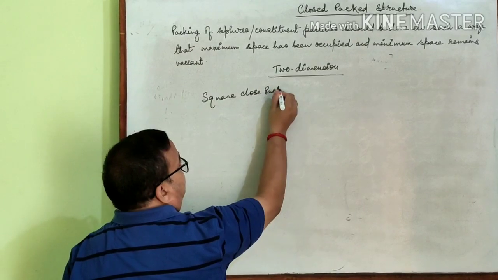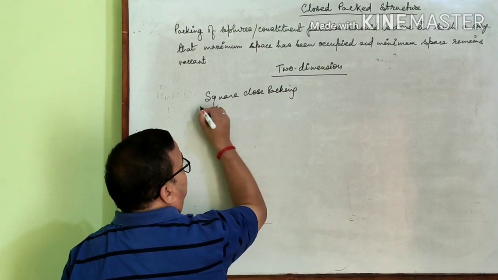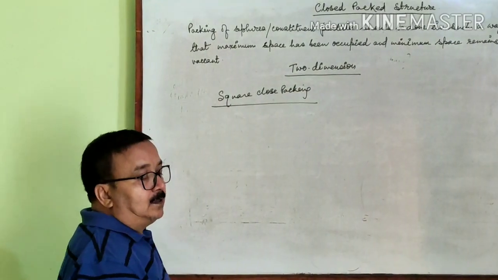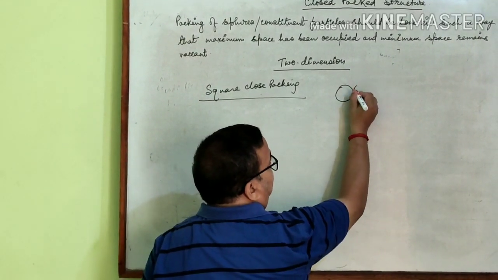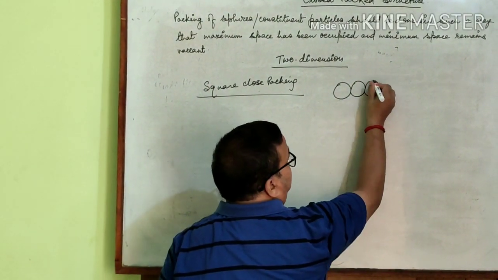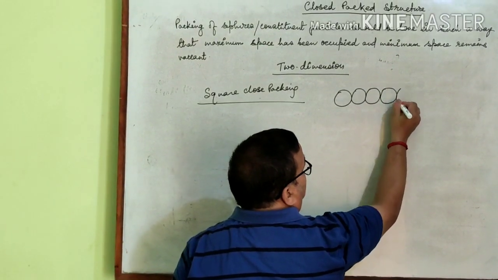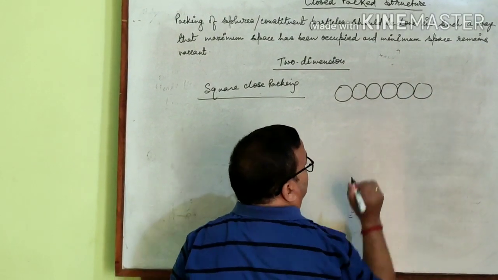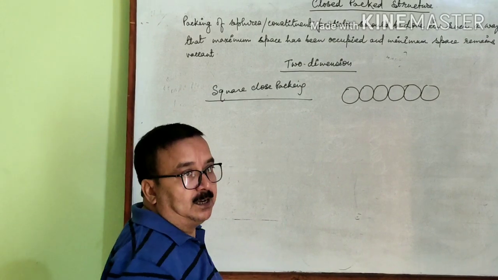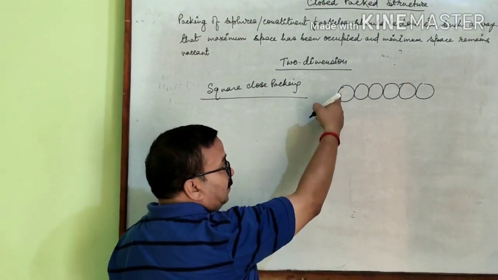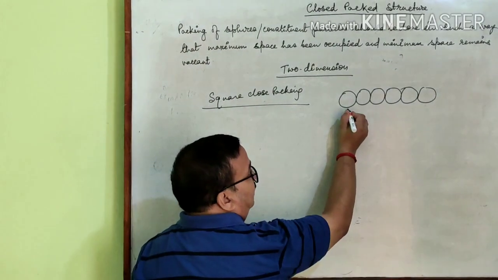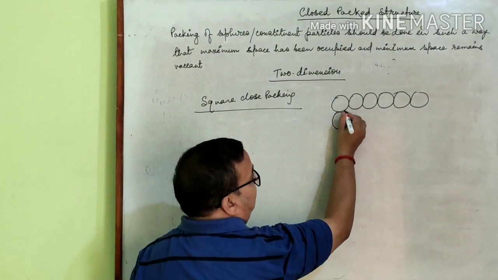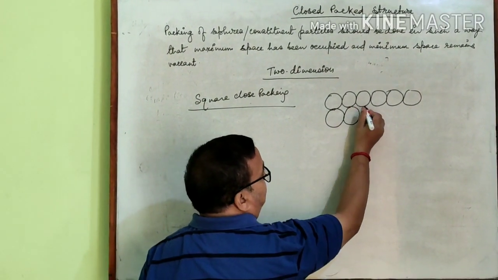So, in this packing, how are the particles arranged? Let us take an example. Here the particles are in contact with each other. Now we have to make the second layer. The second layer should be vertically aligned, so exactly below the first layer we are making the second layer.